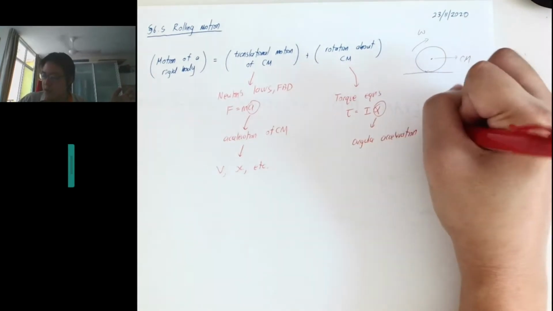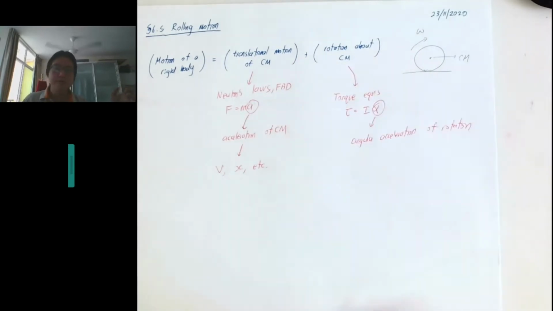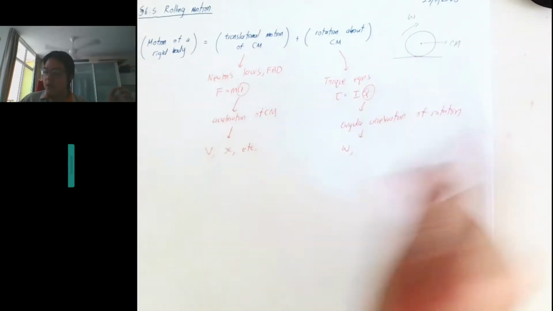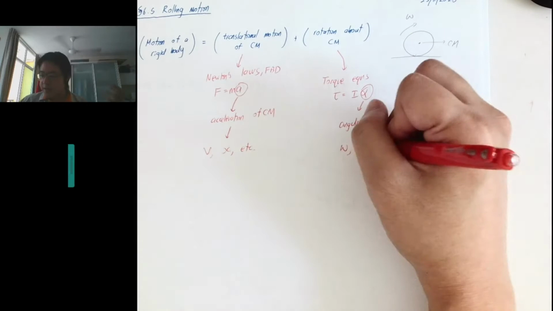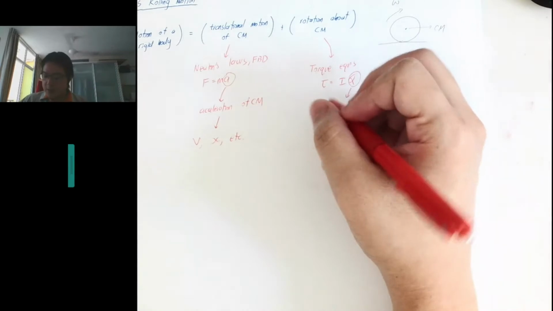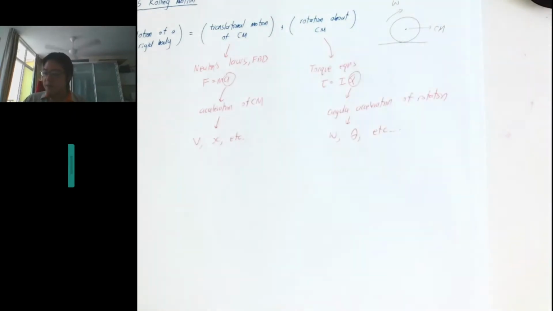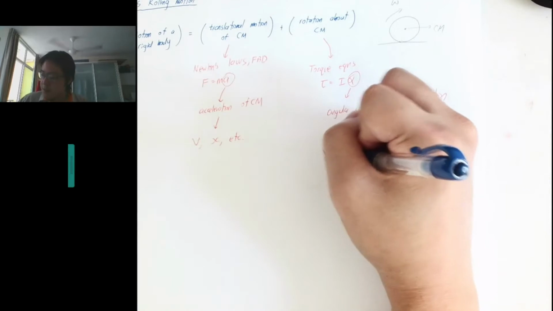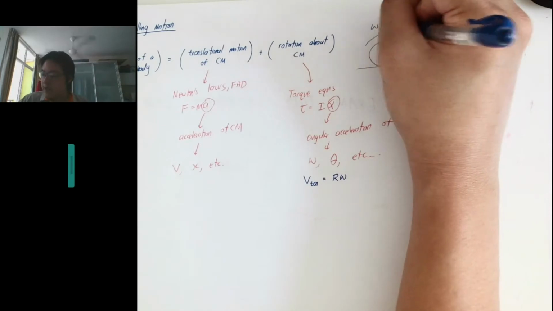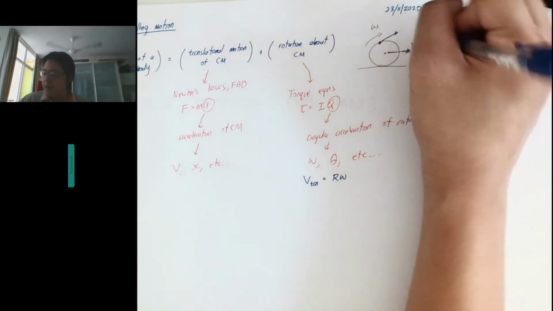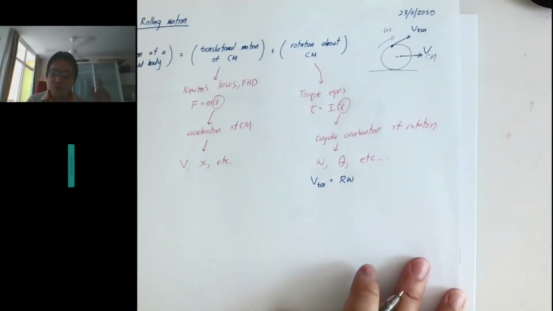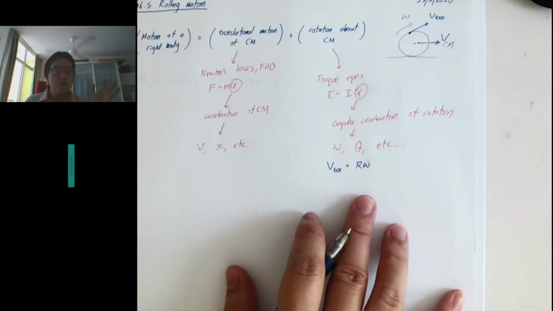Okay, so that gives the angular acceleration of the rotation of the object, right? Once we have the angular acceleration, we can get the angular velocity, angular position, and so on. In particular, we can also calculate the v tangential. So v tangential of the object is equal to the radius times omega, right? A rolling object will have two types of velocity: v center of mass and v tangential. Using these two, we are able to determine these two quantities.